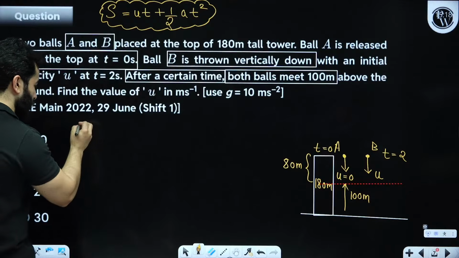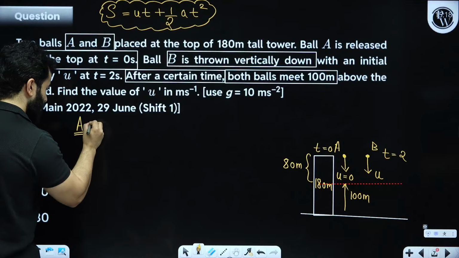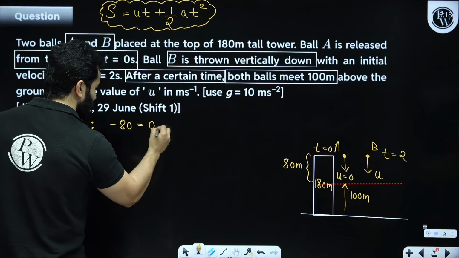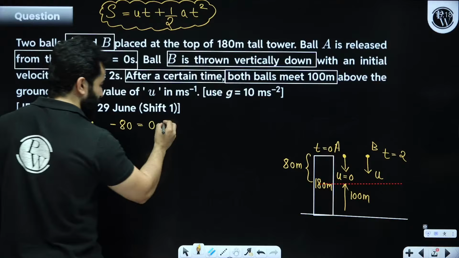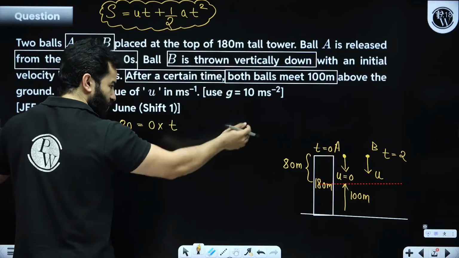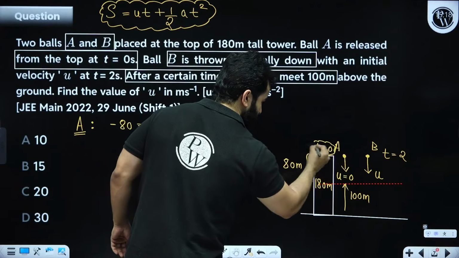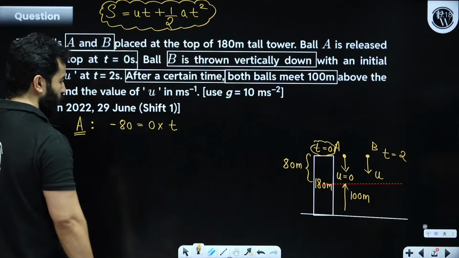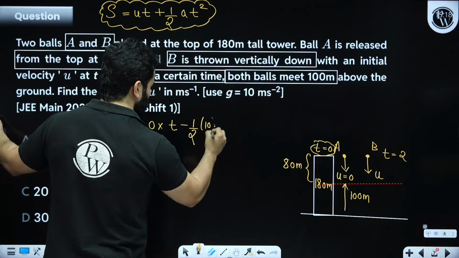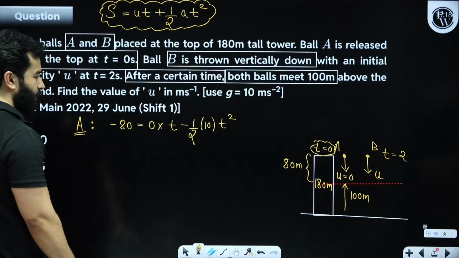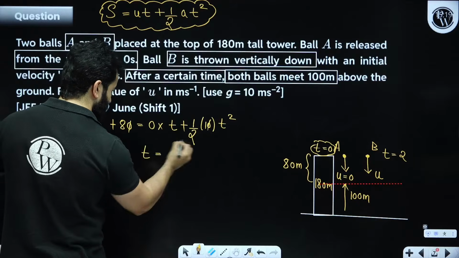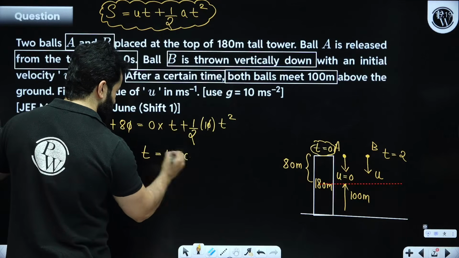So let me write down the equation for A. Minus 80 is equal to 0 multiplied by t, let's say they are meeting after time t for A, at this place at time t. So 0 into t minus half g into t square. Clear? Now obviously you can cancel this out, and t square will become 16, that means t will become 4 seconds. Got it?